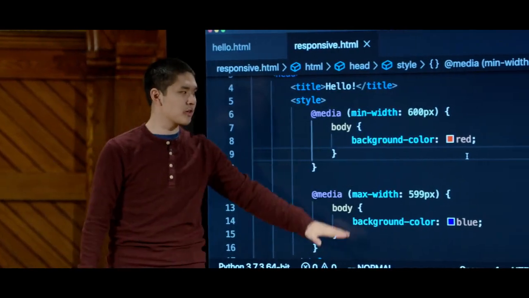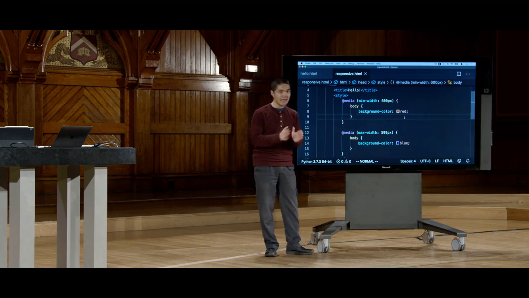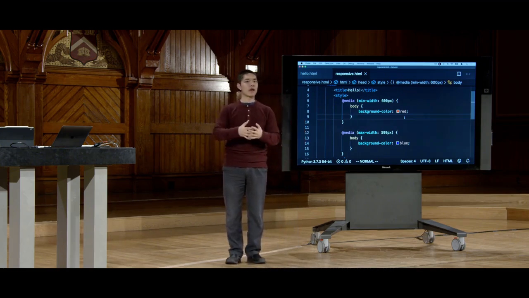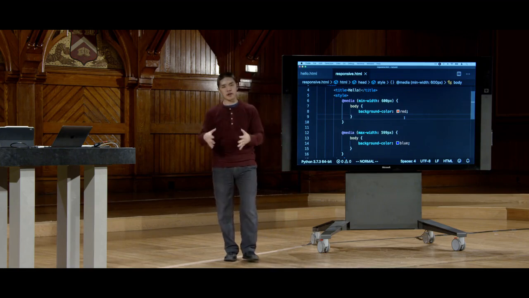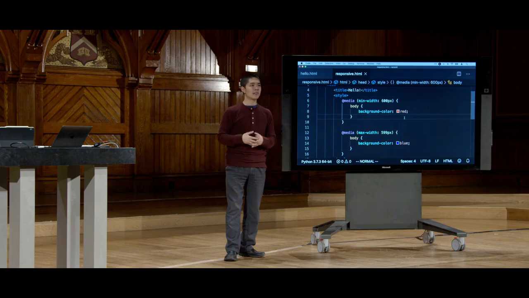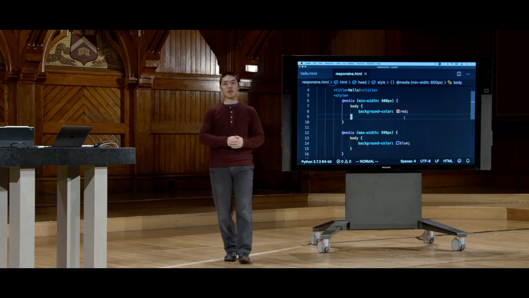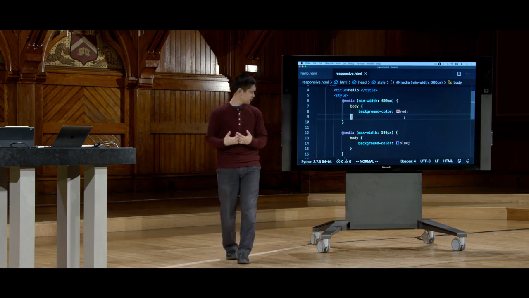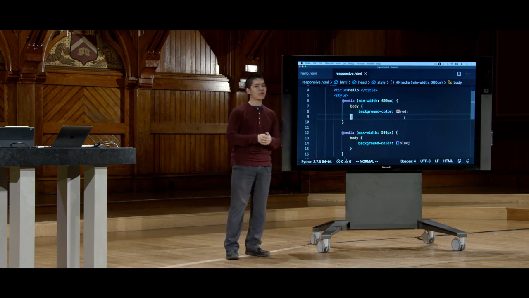And you don't just need to control background color. You can control any CSS property you want just by using these media queries. You can say on a big screen you want certain amounts of spacing or padding. You can even hide elements on smaller screens if you want to by using a particular CSS property called the display property that controls whether or not an element is even visible. And ultimately put together, this can help to make your pages a little bit more responsive.